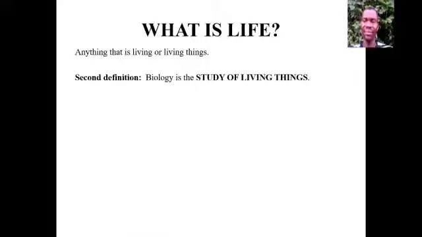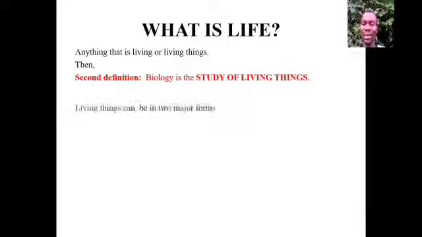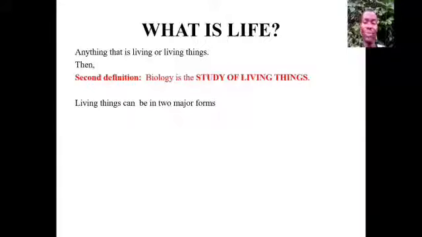Then, what is life? Life is a state of being, that is anything that is living or that is existing. So we also refer to them as living things. Then the second definition tells us that biology is the study of living things, and living things can also be in 2 major forms.